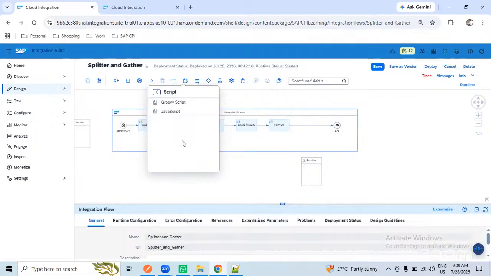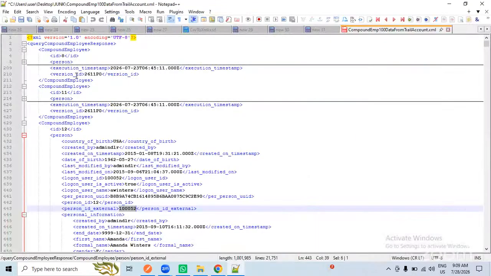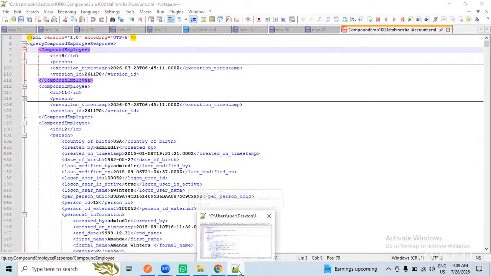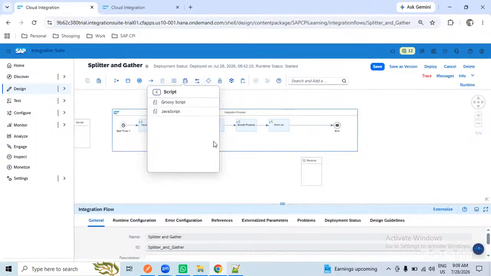You need to understand the if condition and how to loop the body. So if you are getting this compound employee data, how to loop each employee. Here we have 100 employees. For 100 employees, how to loop. That loop you need to understand, and how to handle the if condition, how to create the body, how to create the properties, how to create the headers.